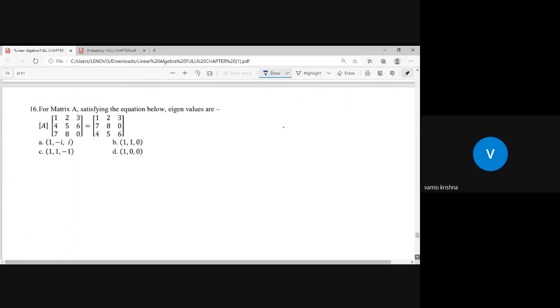Now let us see this question. For matrix A satisfying the equation, A into the matrix [1, 2, 3; 4, 5, 6; 7, 8, 0] equals the matrix [1, 2, 3; 7, 8, 0; 4, 5, 6]. What you observed in this question, carefully see this. This is matrix A and this is some matrix, and the product results in another matrix.